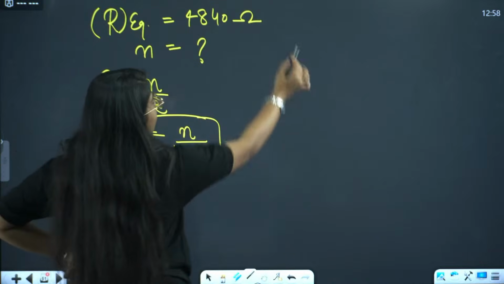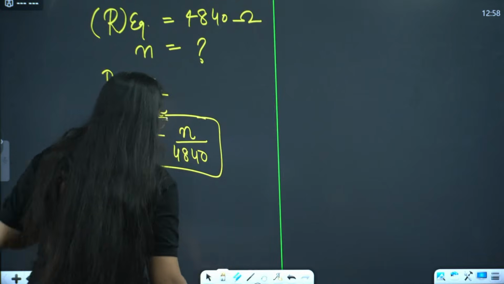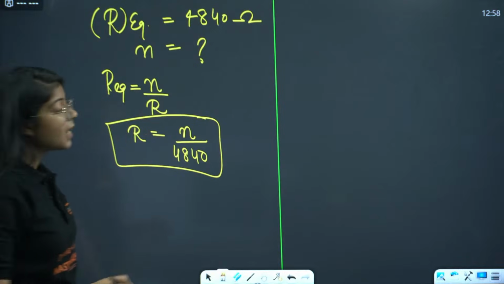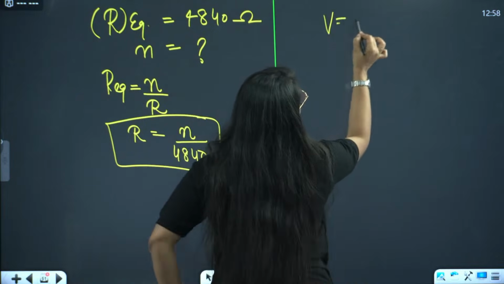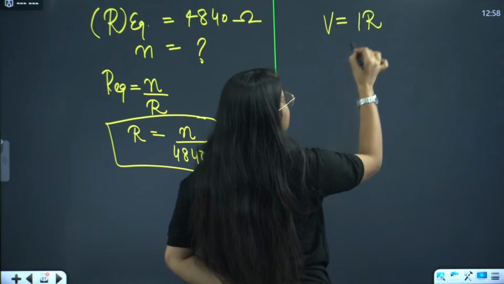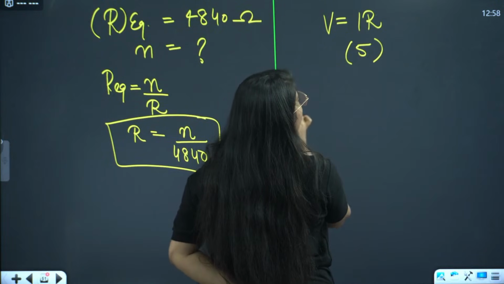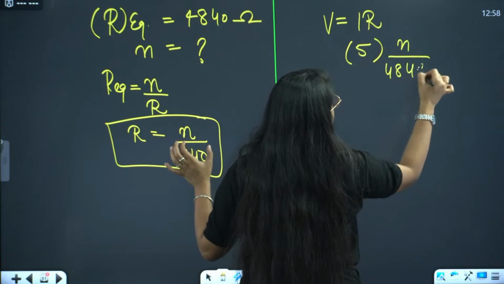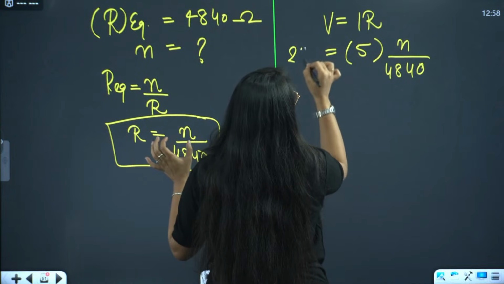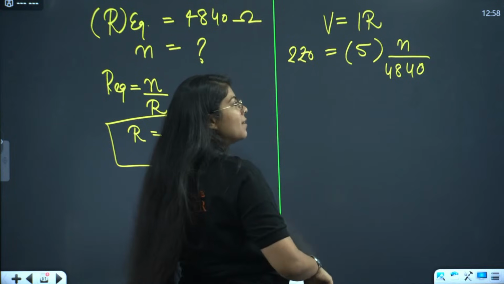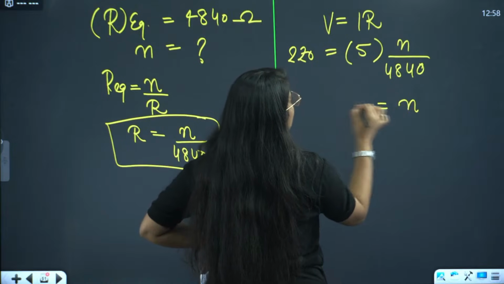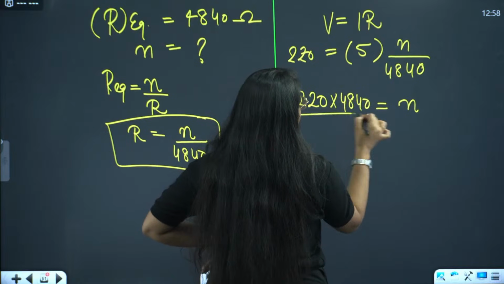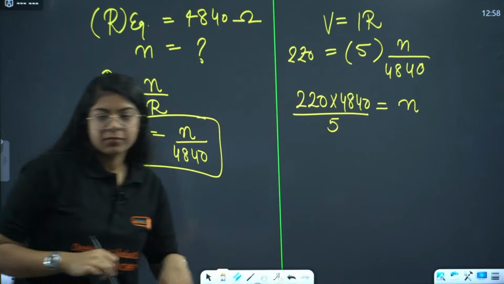Now this is where it gets crazy, because we don't have the value of N, we don't have the value of R, right? But we have V equals IR. That is why current is given. Now I is given as 5 ampere. R is N divided by 4840 and this is 220 volt. From here you can easily find N. That will be N equals 220 into 4840 divided by 5. Done?